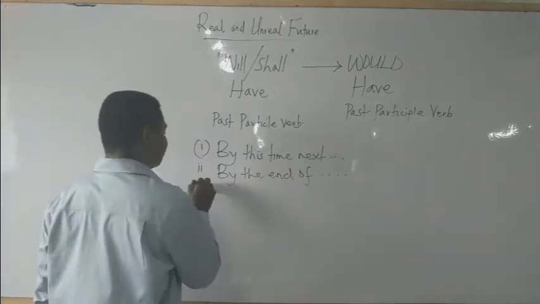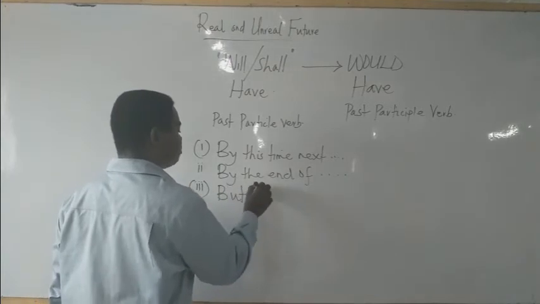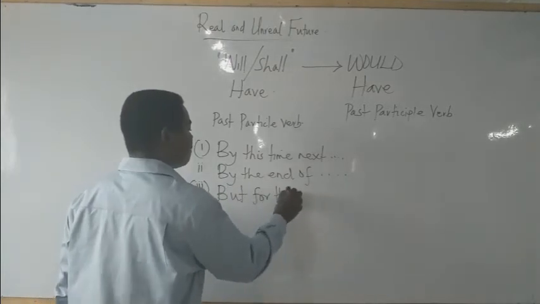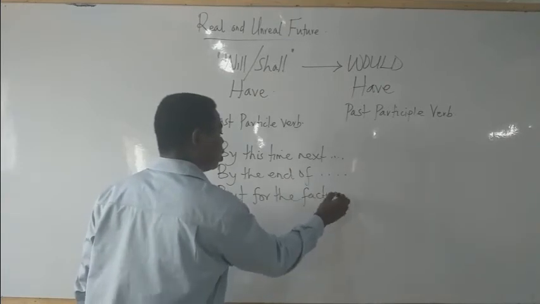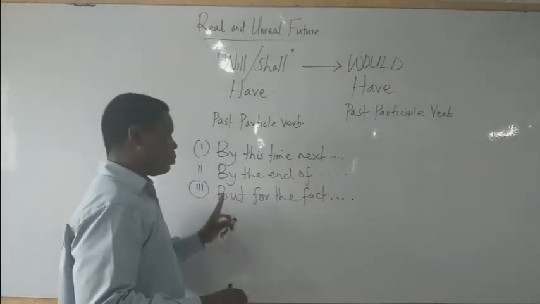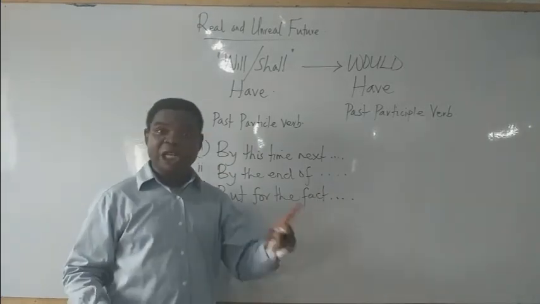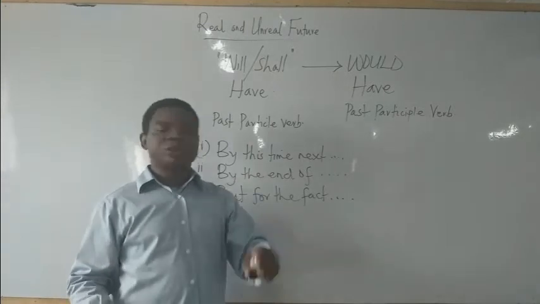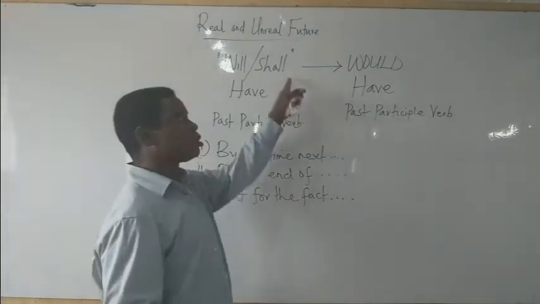Also, if you have but for the fact that, once you see this expression starting a sentence, note it is used to test questions on this aspect.